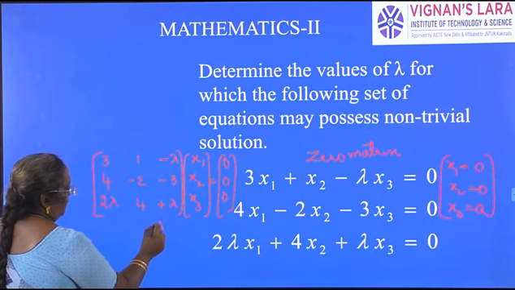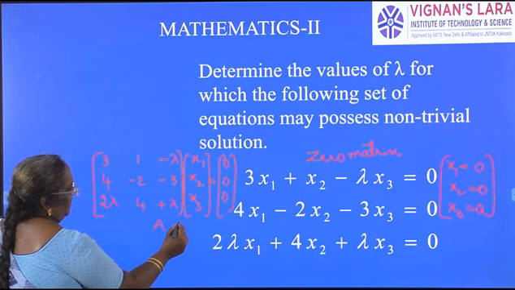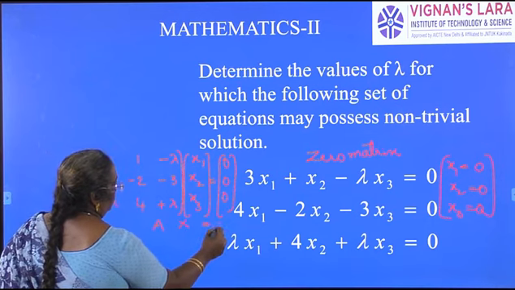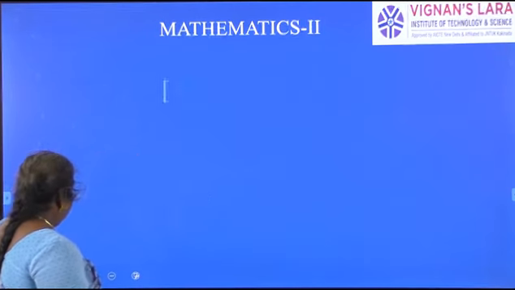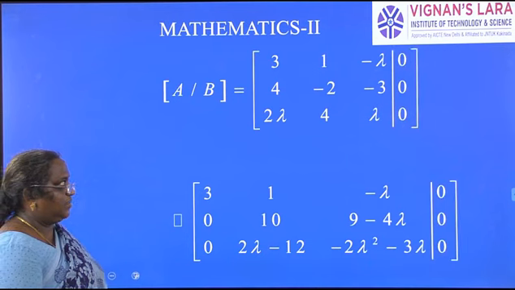So this is the matrix notation: A x is equal to O, the capital O zero matrix. Now we will write the augmented matrix. What is the augmented matrix?